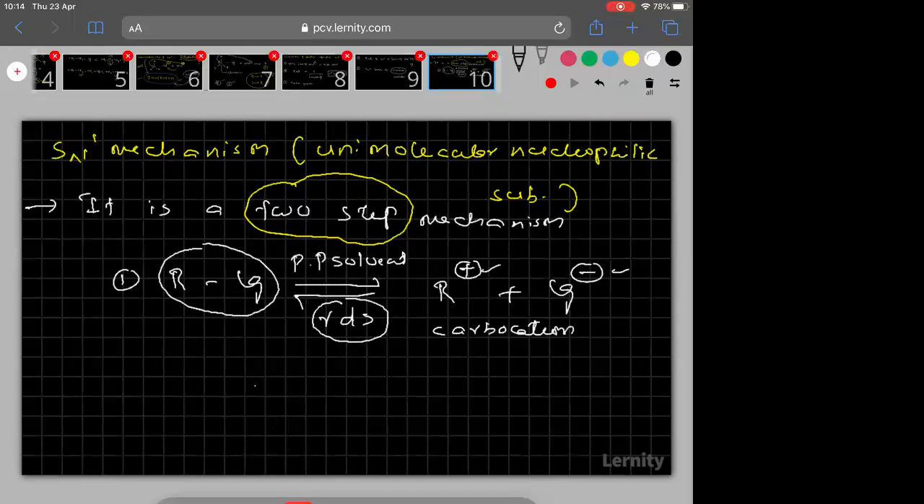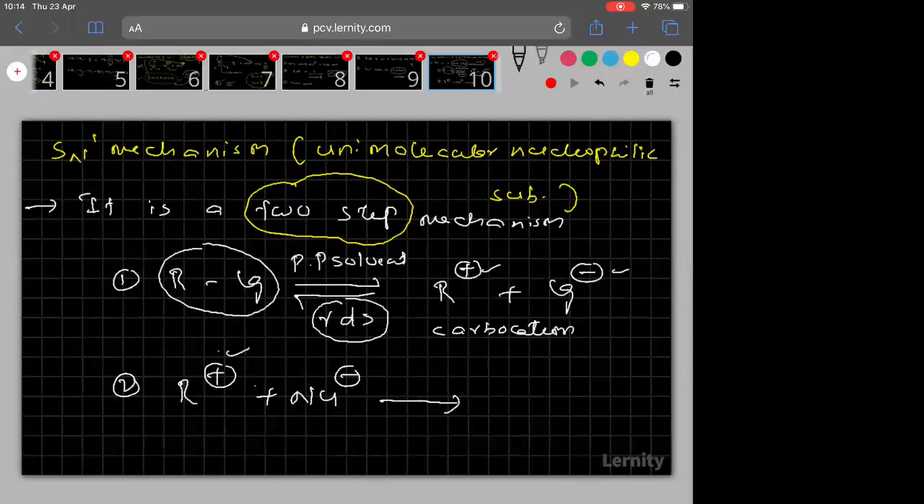Right. Now let me go to the second step. So second step, what happened? The carbocation which is formed in the first step combines with the nucleophile. So you see this is positive, this is negative. Unlike charges attract each other, attraction happens very quickly. Then what you will get here? R-Nu. Clear everyone? So you see, these are the two steps involved in the SN1 mechanism.